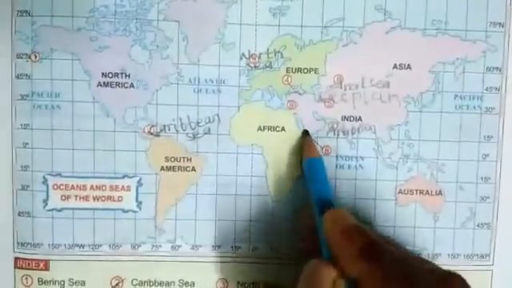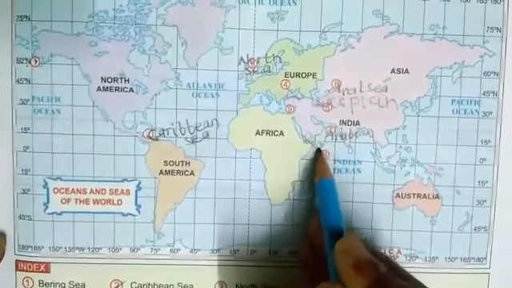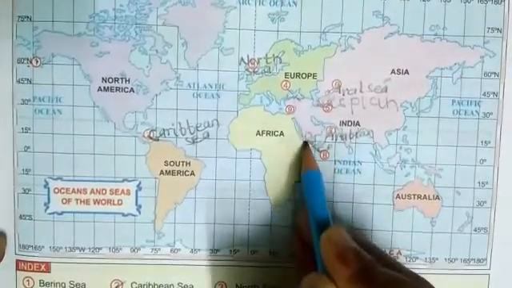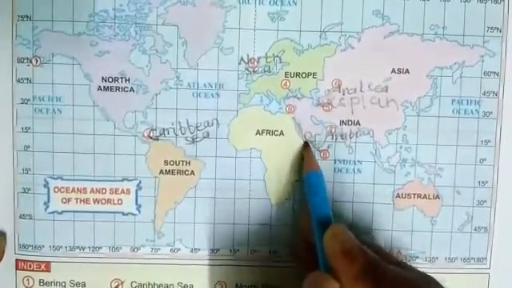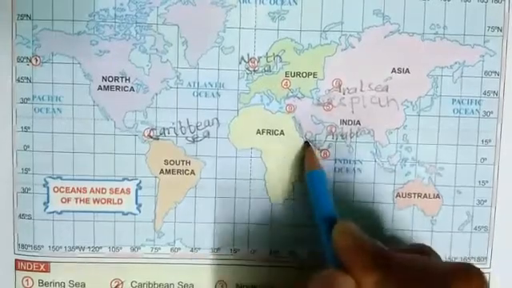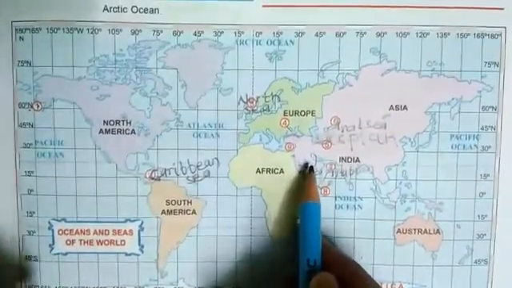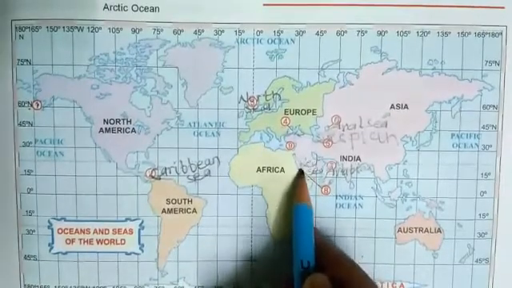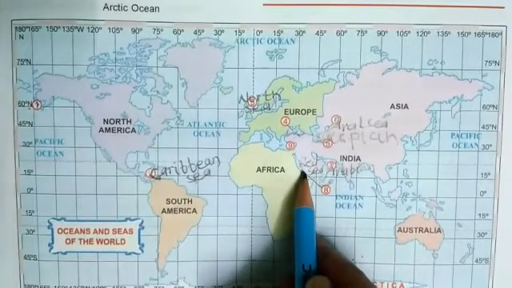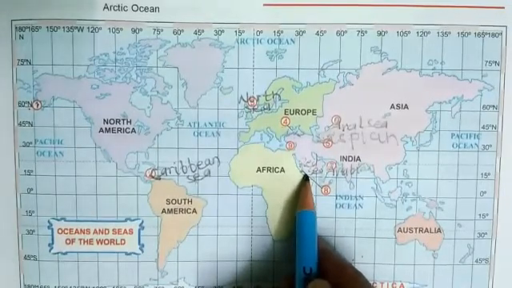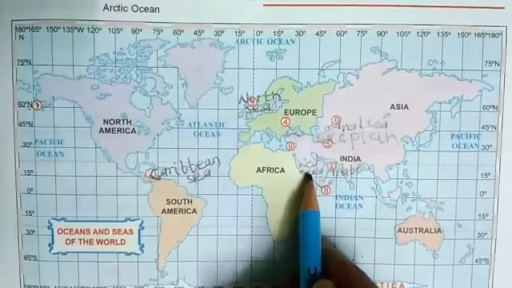Here is Red Sea. This area is covered with Red Sea. Red Sea is long and narrow. It was named for the changing color of its water. Normally, the water is blue-green.